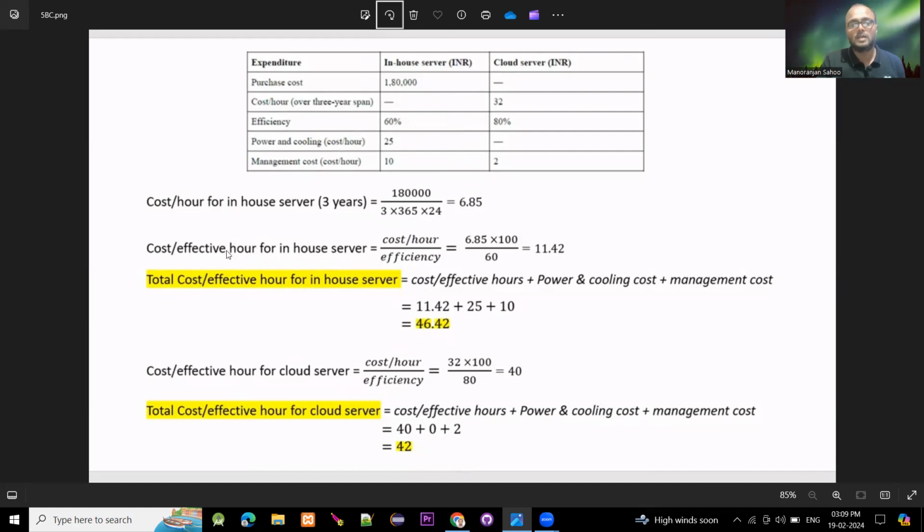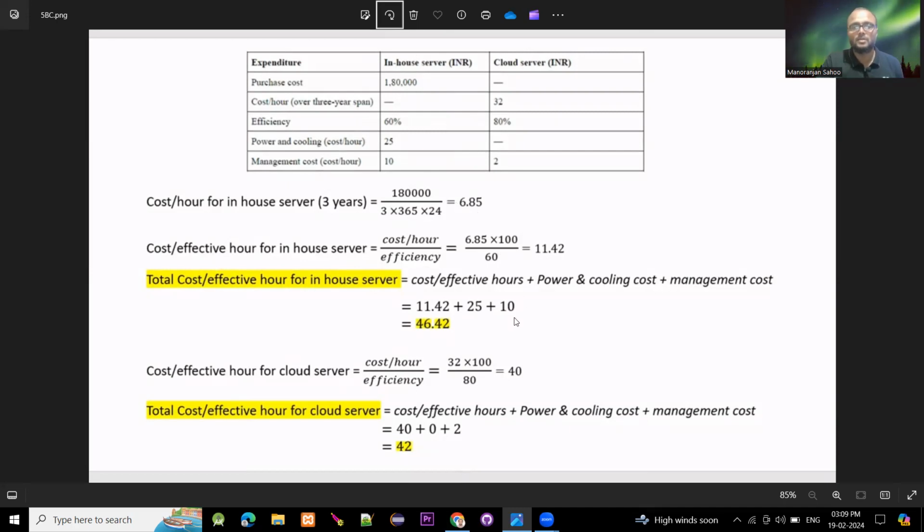Next we have to calculate the cost per effective hour for the in-house server, that is cost per hour by efficiency. We find the cost per hour is 6.85 into 100 by 60, as the efficiency is 60. So it will be 11.42.